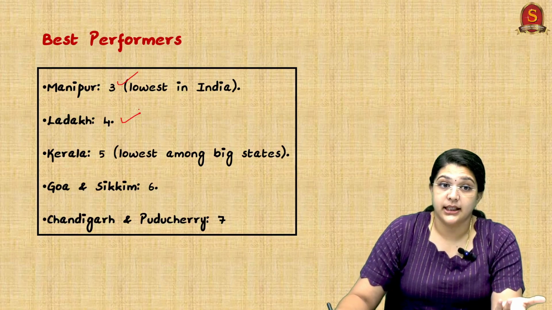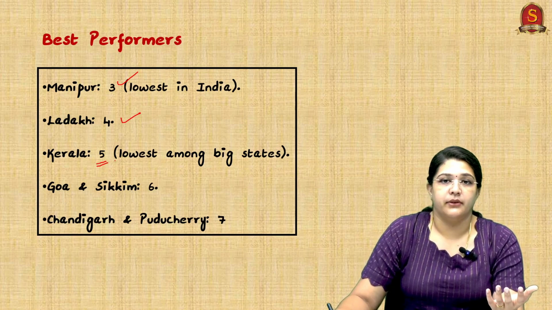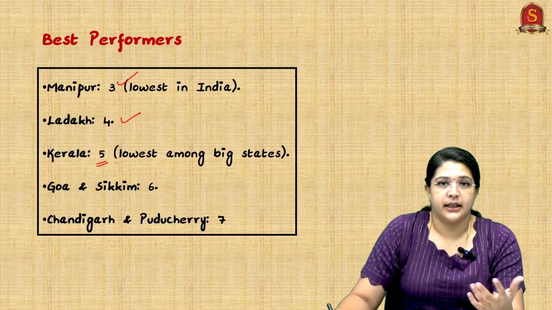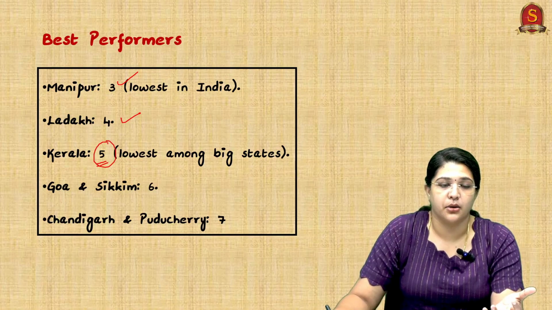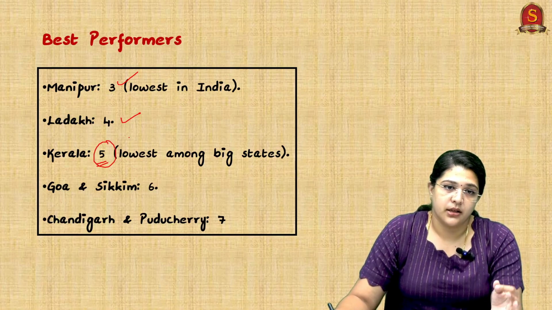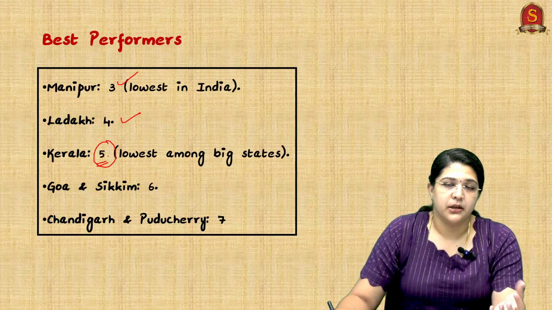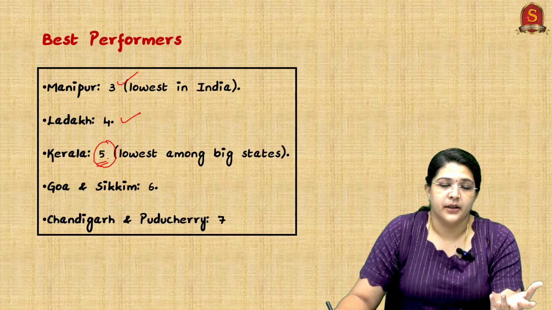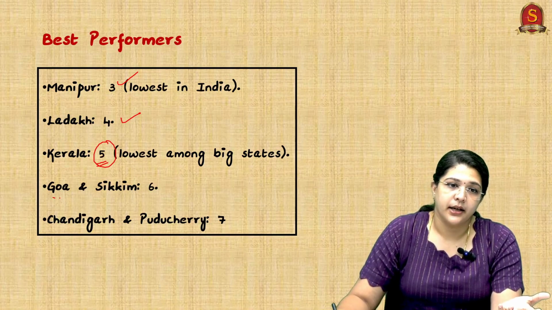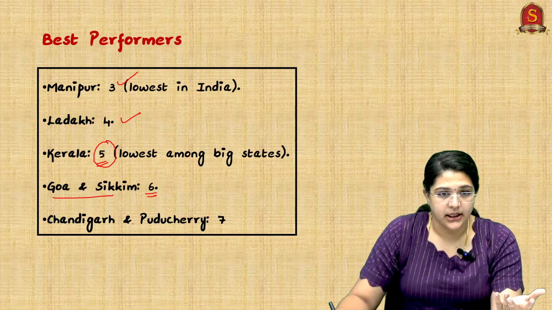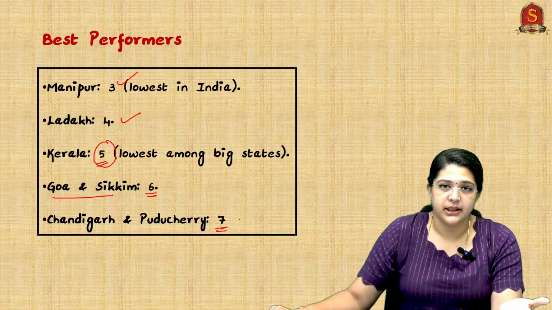Then comes Ladakh. See, Ladakh has a very low infant mortality rate. When you are comparing the bigger states, like Kerala, Karnataka, Tamil Nadu, Andhra Pradesh, Uttar Pradesh, among the bigger states we see Kerala has the lowest, which is 5. There is a lesson in 10th standard, where we talk about development. In that we speak about the infant mortality rate and how Kerala stands at the top in terms of controlling the infant mortality rate. And Goa and Sikkim, 6. Chandigarh and Puducherry, it is 7. So these are the lowest, the best performance compared to every state in the country.